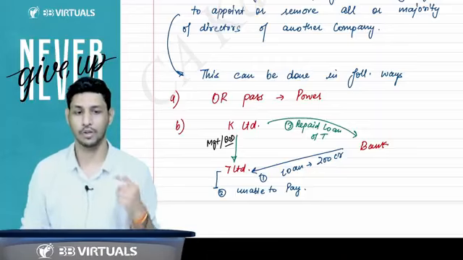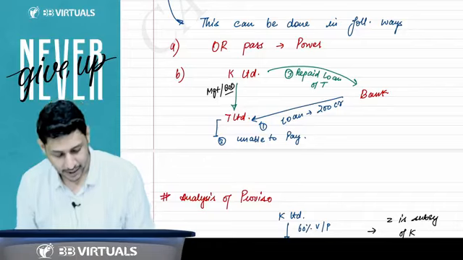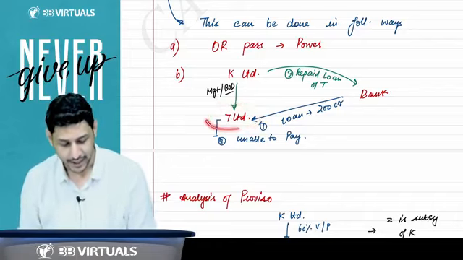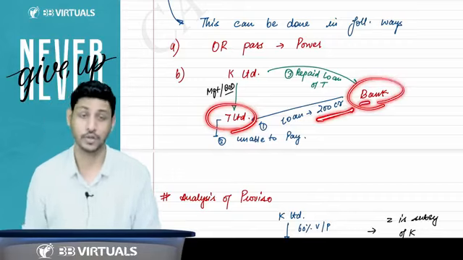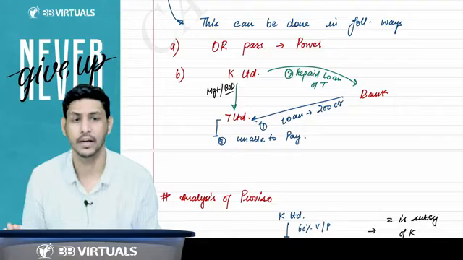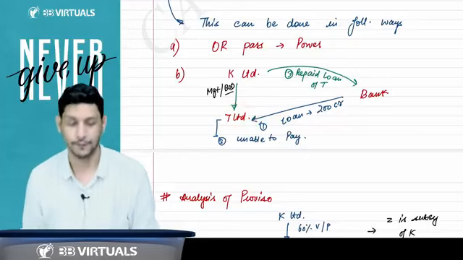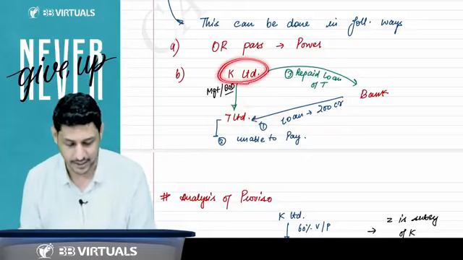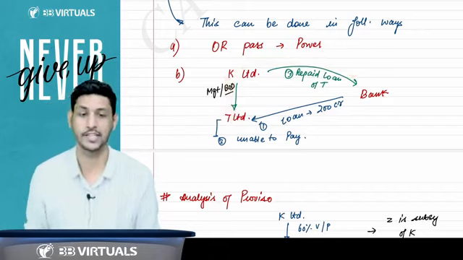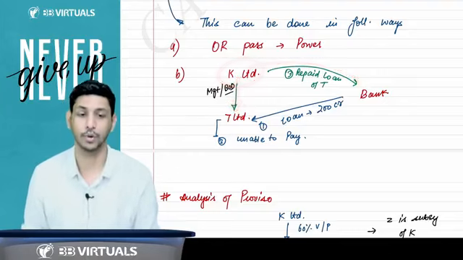But there is another route also. What is that route? Suppose there is a company K Limited, and a company T Limited. T Limited took a loan from the bank of rupees 200 crore, but T Limited defaulted. T Limited said that there is nothing to pay, we do not even have a single penny to pay. So the company defaulted to repay the loan, and K Limited said, okay, we will repay your loan, but we will control your management now.